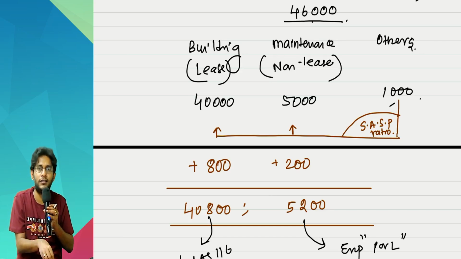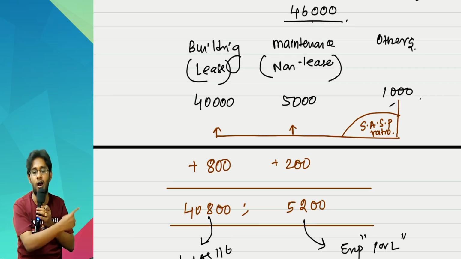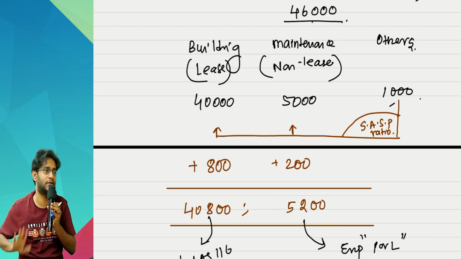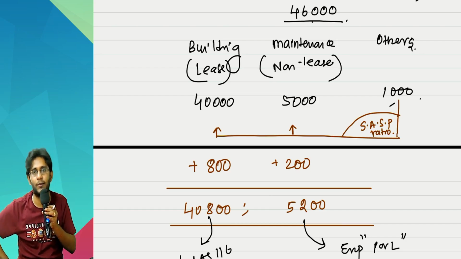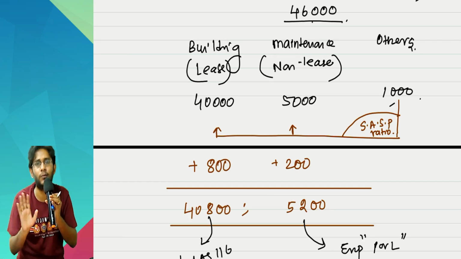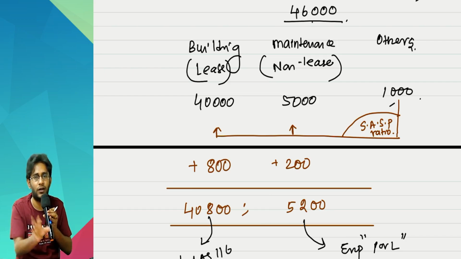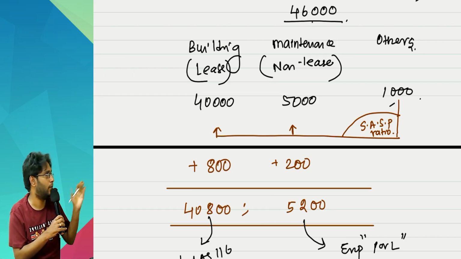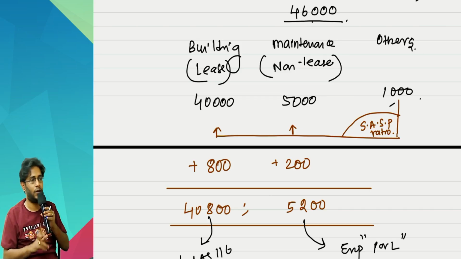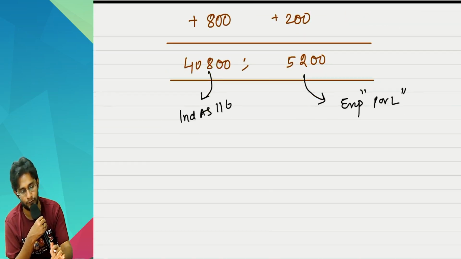Sir, non-lease means other than the asset on lease, I should get some goods or services, then only it will become non-lease. 1,000 rupees is not even non-lease, because for that 1,000 rupees, I am not getting any distinct goods or services. The extra, he is looting money from me. Fine, I agreed to pay. So 1,000 rupees is definitely cost. Cost for what? Proportionately for both of them. This is the second point. The last point makes your life simple.